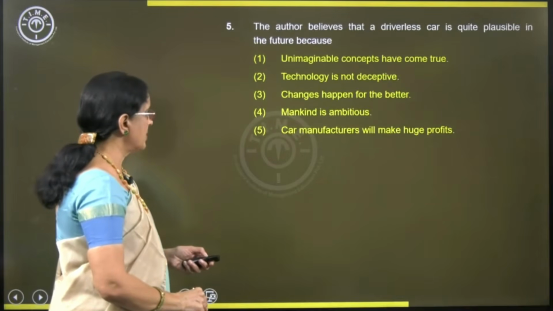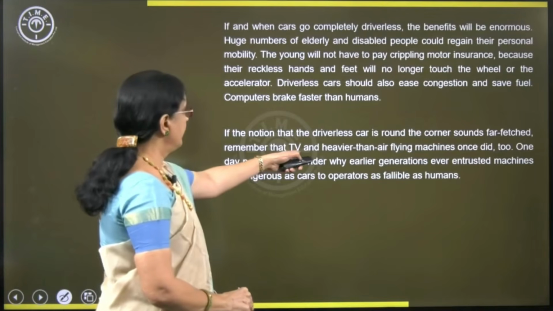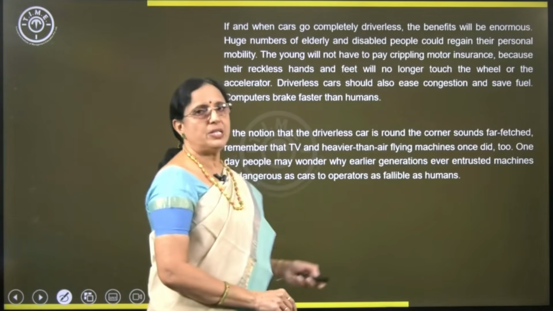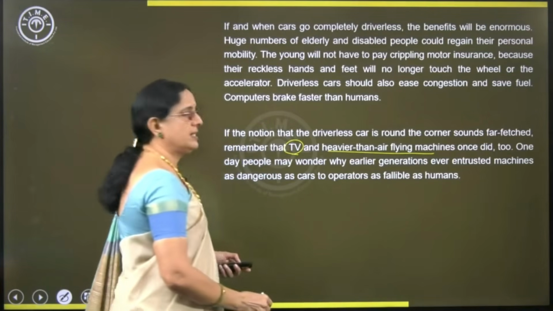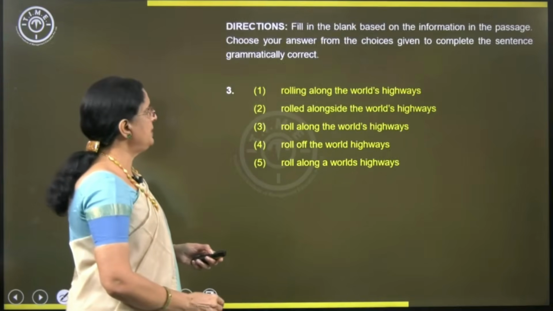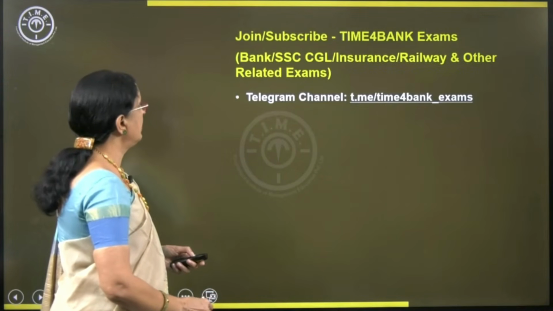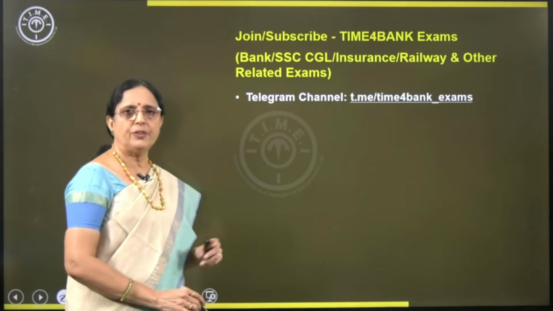If you want, you can cross-check. Where is that given? Here it is. TV and heavier than air flying machines. So, only TV and heavier than air flying machines. So not remoteless TV. So there can never be two answers, remember that. Alright? Yeah, that's all. I hope you have followed the strategy